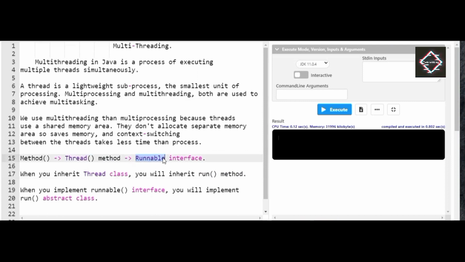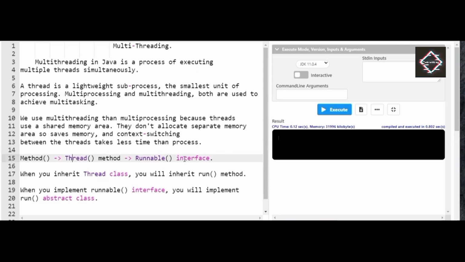In multi-threading, if you make use of the Runnable interface, it will be useful for updating your source code. When you implement the Runnable interface in your source code, it will contain the Thread class as well as your class. So when you implement a Runnable interface, friends, you'll be implementing an abstract class which is an empty class. So multi-threading can be achieved by the Thread class as well as the Runnable interface. If you extend Thread, you'll extend the run method.